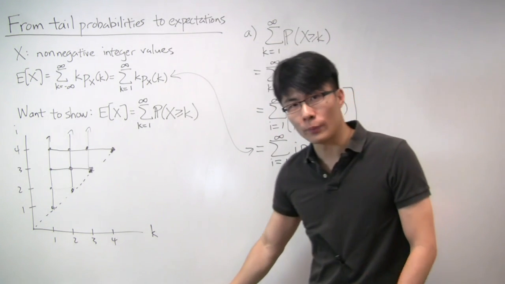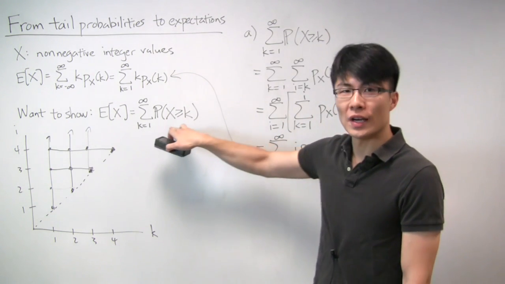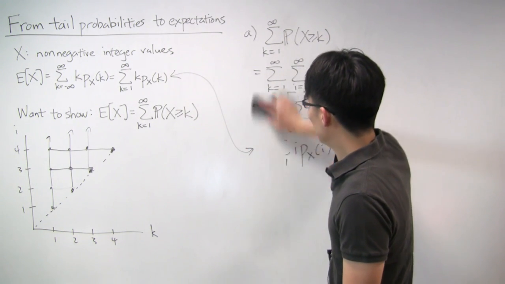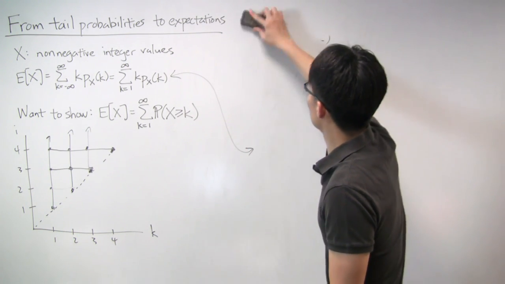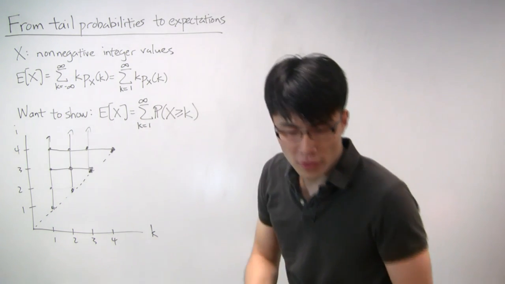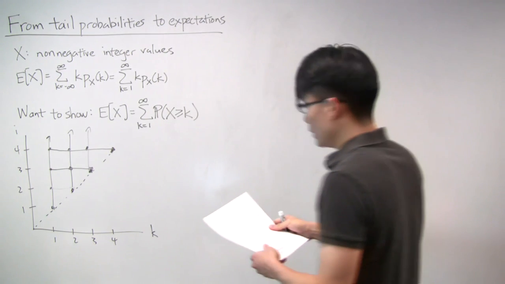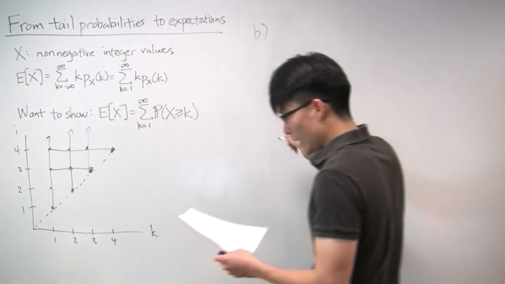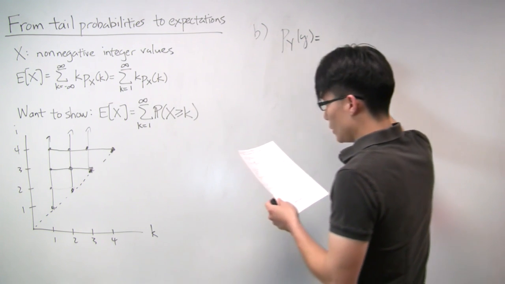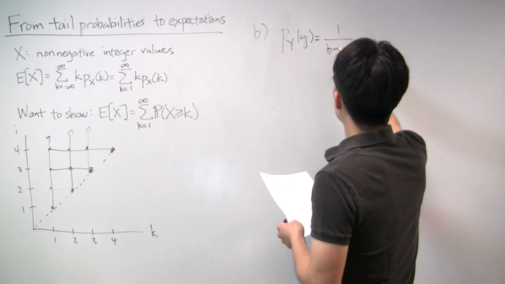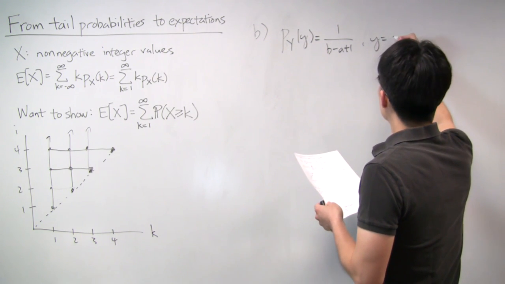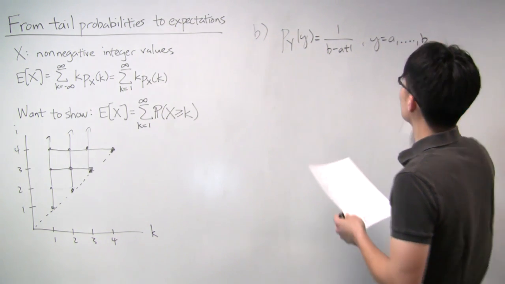Now let's move on to part B, where we will exercise this new formula on a particular random variable. So let me erase this part. The random variable that we're dealing with is random variable Y, and we're told that the PMF is 1 over b minus a plus 1 when Y is a through b.